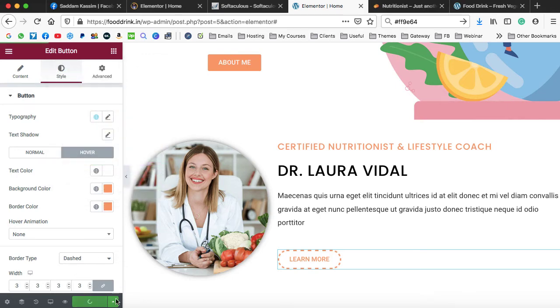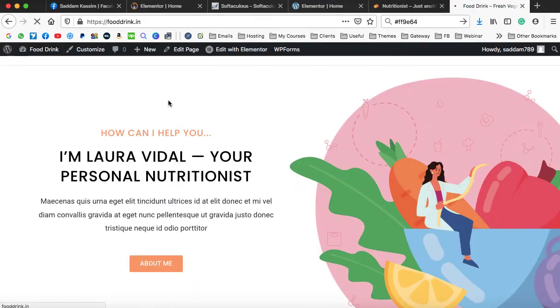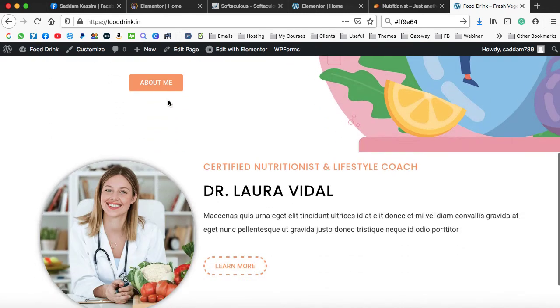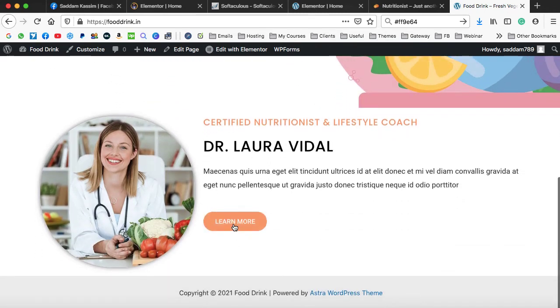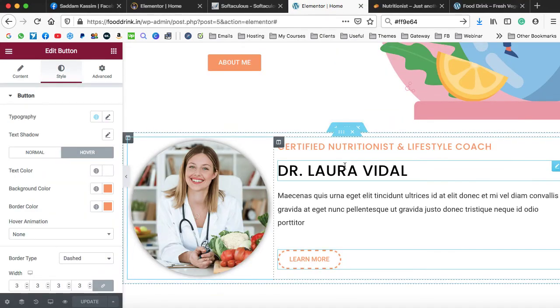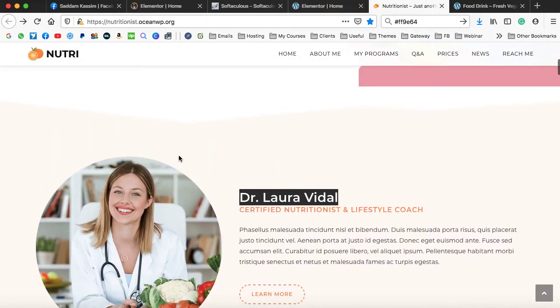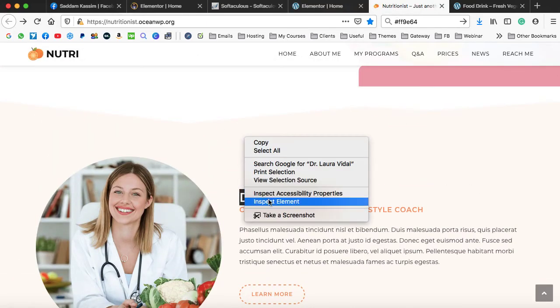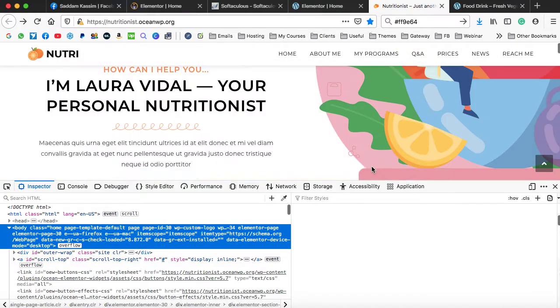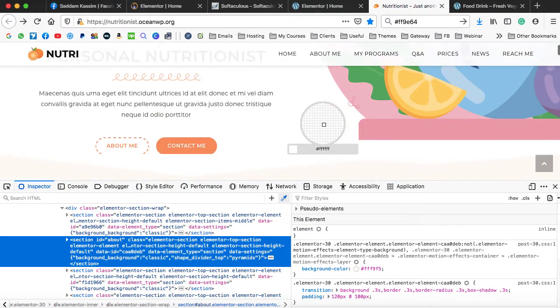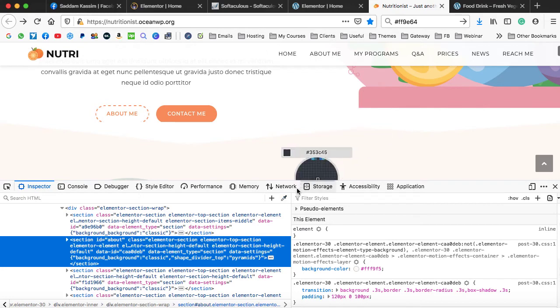Let's update, and we can check it on the front page. Let's refresh it. All right, here we go. So we have created a button. Once we put mouse on it, then you can see it fills with the orange color and white text. So this is how easy it is to create any type of content on the WordPress website with the help of Elementor plugin. I think there is also a background color over here. So let's copy the color code, inspect element, and then we can copy this color code. Again, we need to copy it.